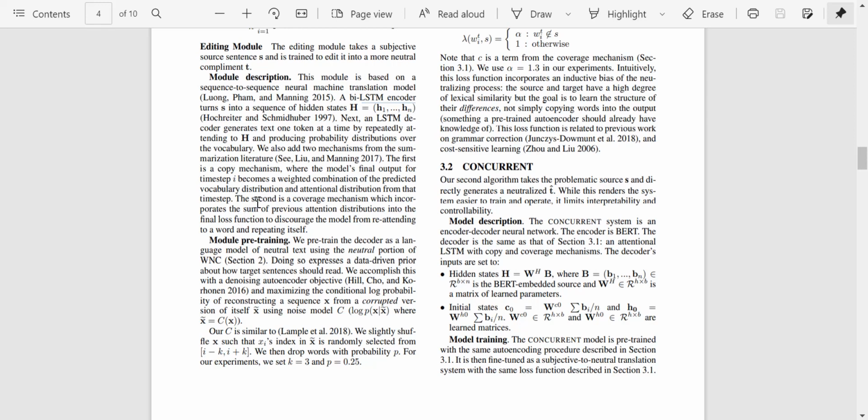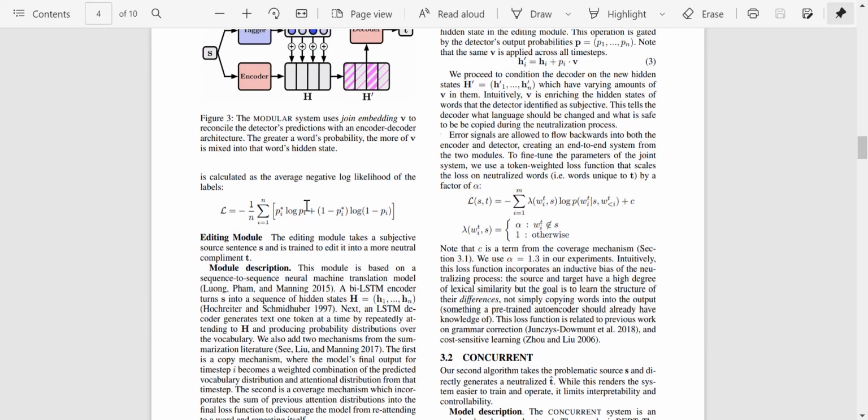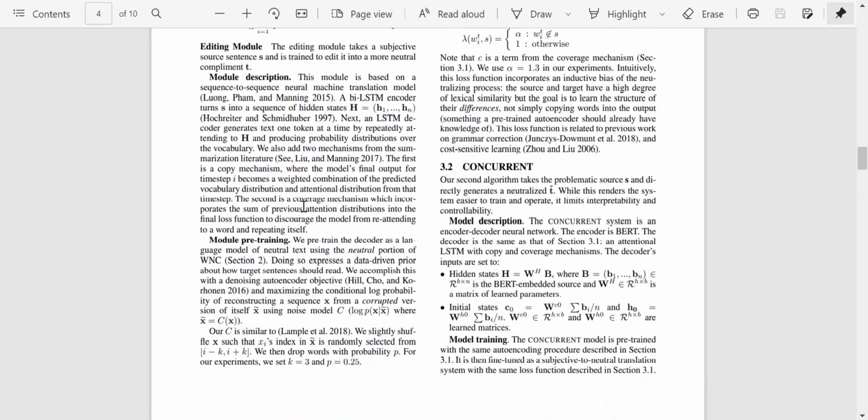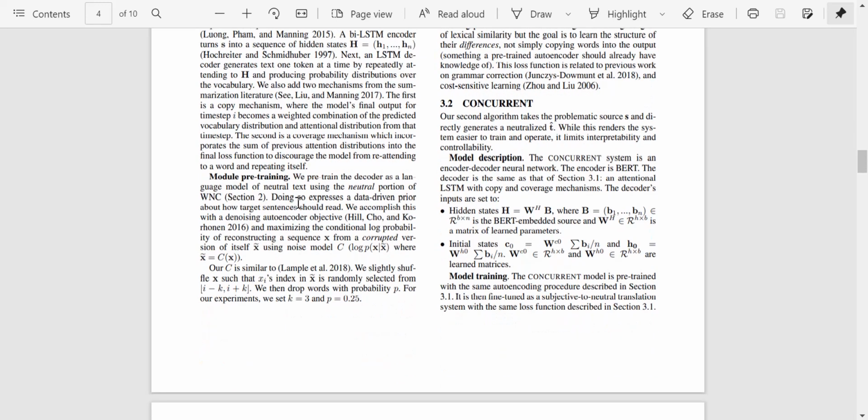So they're adding this into the module so that the model realizes that it's been attending to the same distribution or the same words multiple times, and it tries to learn new things. I'm trying my best to explain it in the easiest way possible. But if I make some mistake or you have a better explanation, then please write it down in the comments. I'd love to read your explanations.